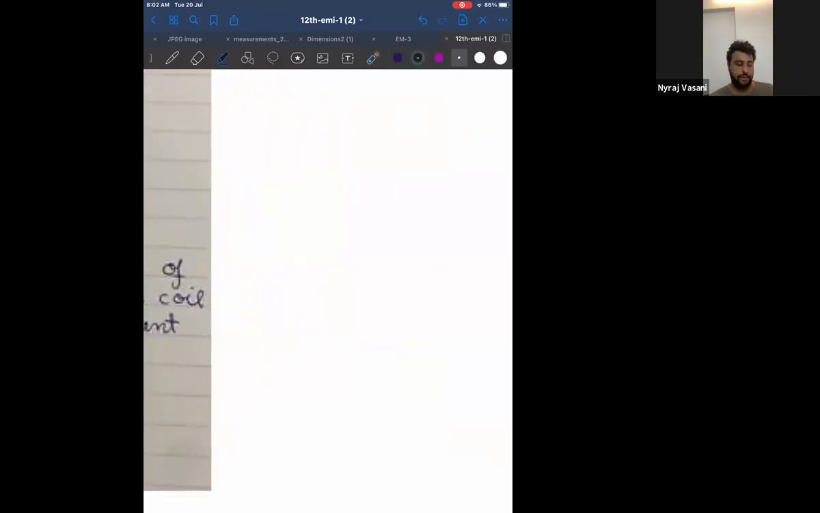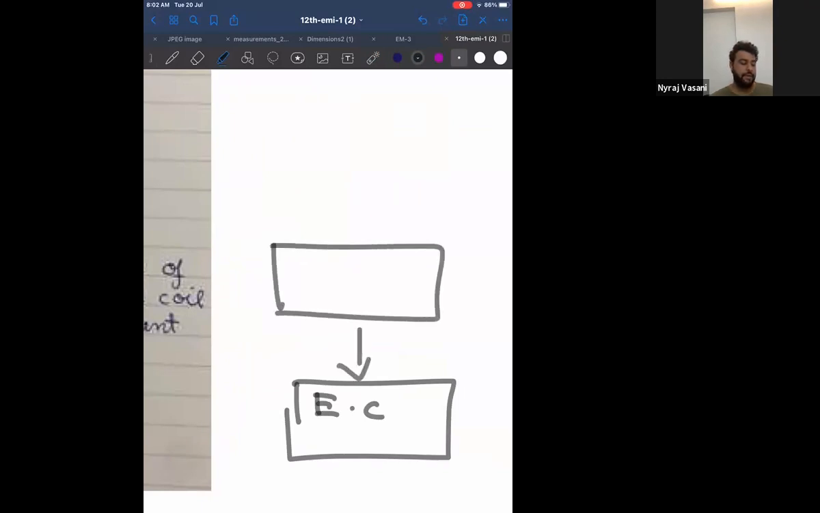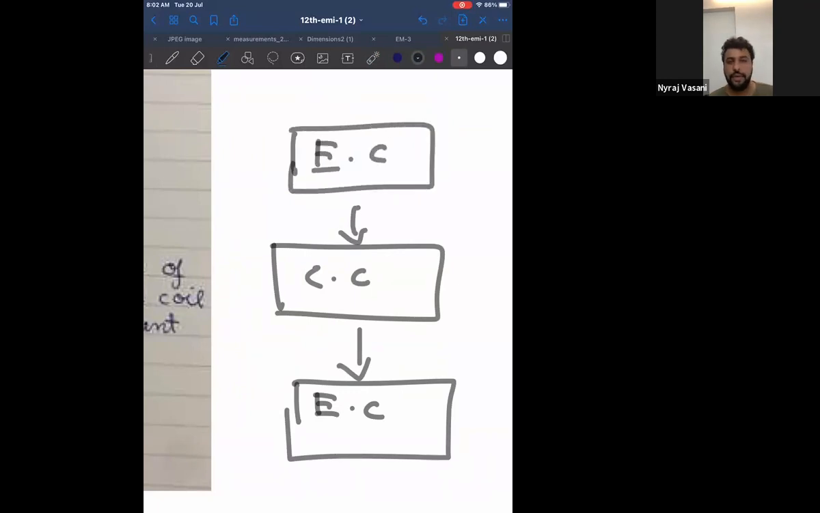Eddy current means what? Circular current. Correct. Now tell me, when does a current go in a circle? When electrons are kept in a circle, current will go in a circle. Now tell me, when can electrons be kept in a circle? When they are kept in a magnetic field. Correct? Because a magnetic field will make the electron go in a circle.